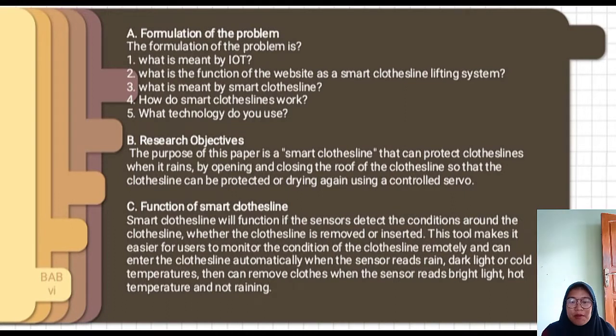Formulation of the problem. The formulation of the problem is: 1. What is meant by IoT? 2. What is the function of the website as a smart clothesline system? 3. What is meant by smart clothesline? 4. How does a smart clothesline work? 5. What technology is used?